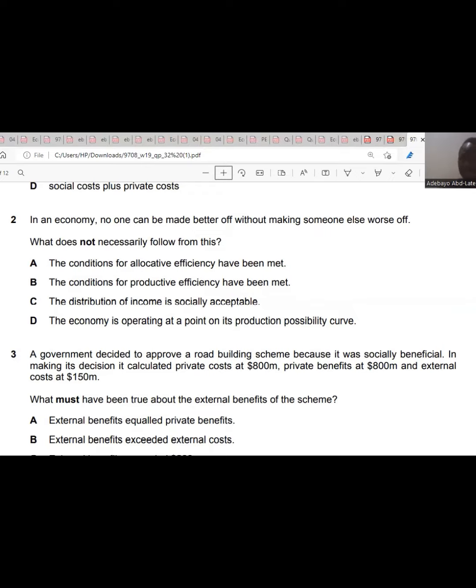So that means in the course of government trying to reduce the gap between the rich and the poor, there will need to be distribution of income. And whatever the case might be, it has to be socially acceptable. So there's no way they want to do it. It will affect one side of the economy. It's going to affect certain individuals or certain groups of individuals in the economy. So the answer is C.